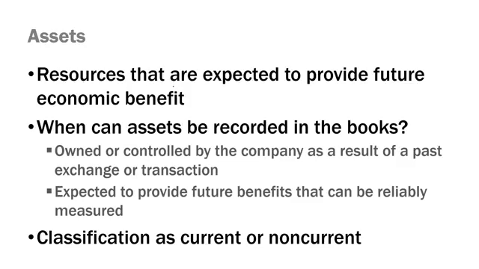Assets can be classified on the balance sheet as either current or non-current. And whether they're current or non-current depends on how quickly we would expect the company to turn them into cash or to use them up in the operations of the business. An asset that is current we would expect to be, generally speaking, something we would turn into cash within a year or use in the operations of the company within a year.